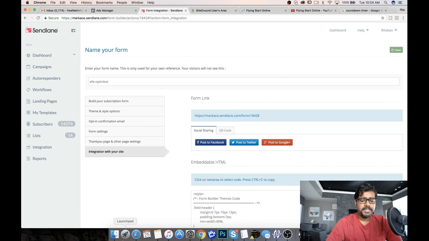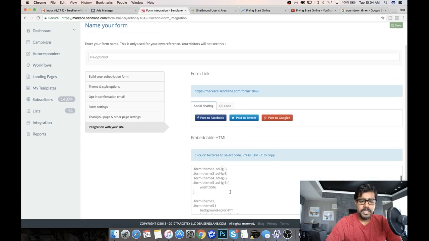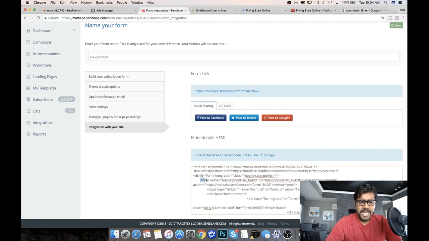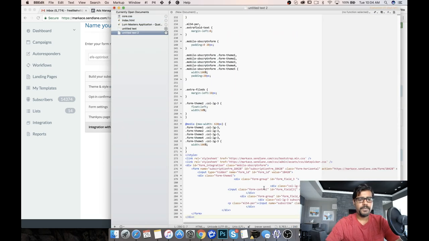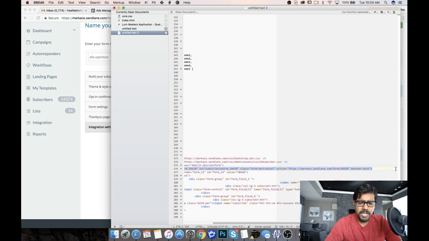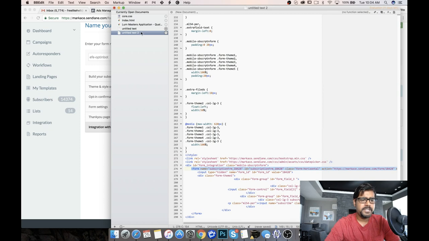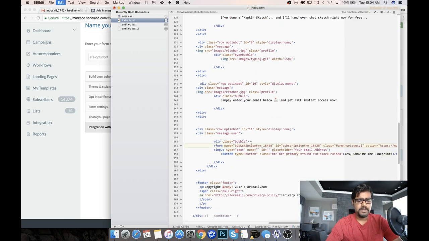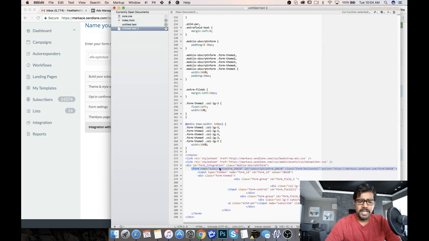Now I'm just going to quickly integrate this with my landing page. Before I actually show you the demo, I want to make sure that it actually works. So when I release it, you won't have to do all of this. Let me just quickly copy this. All right, so this is what we want to copy. You won't have to actually do all what I'm doing right now. I'll be creating a software which will be API integrated with Sendlane and other landing page systems. So here, I'm just going to quickly paste this in. This is all me being a complete geek whatsoever.